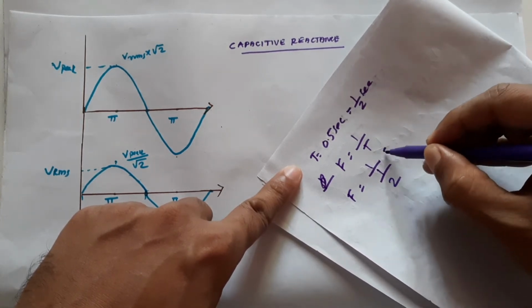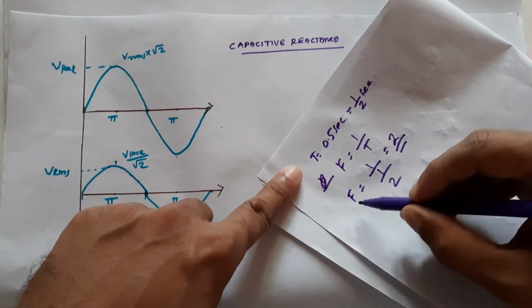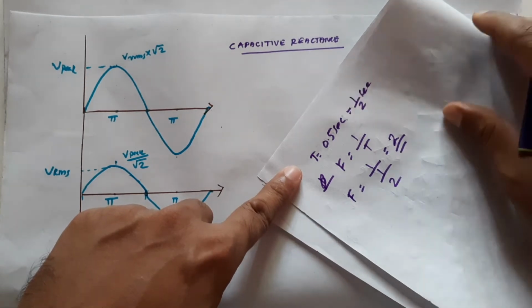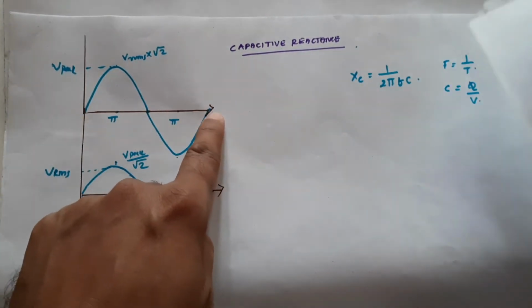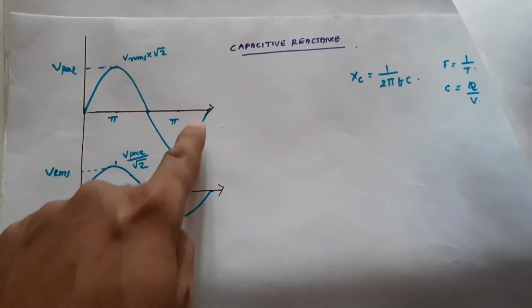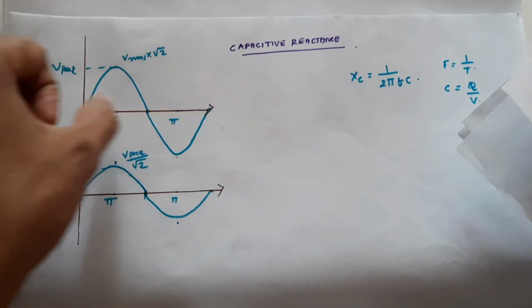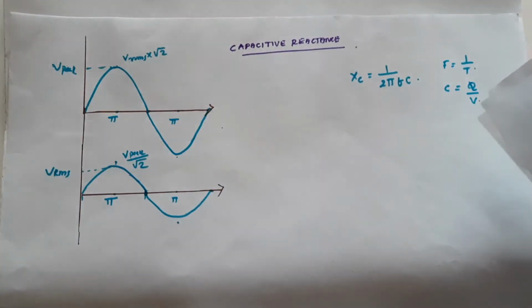This will come to the top. We can say that the frequency is 2. If the time period is half, the frequency will be 2. That means in 1 second, this will be repeated 2 times, one in half second and another in half second. That means in 1 second, 2 such signals will come.